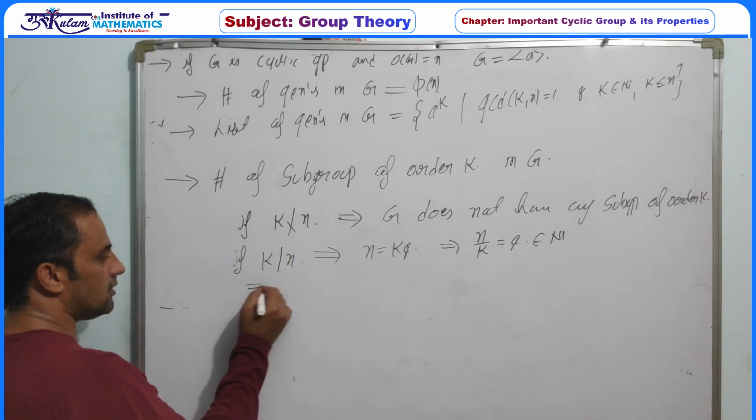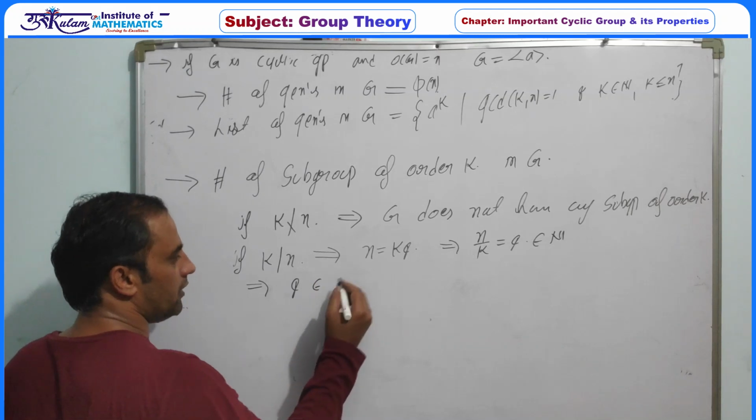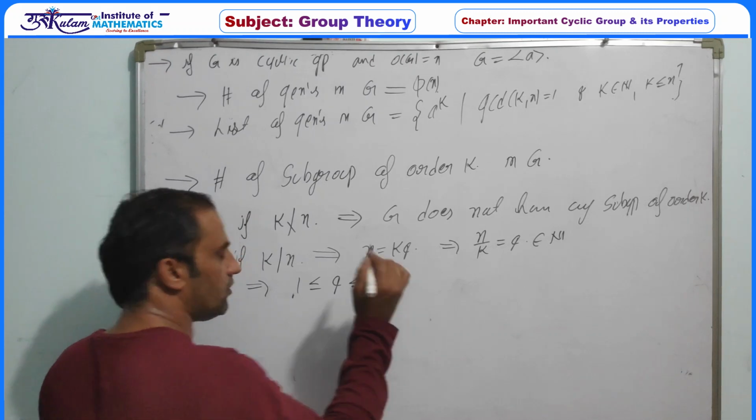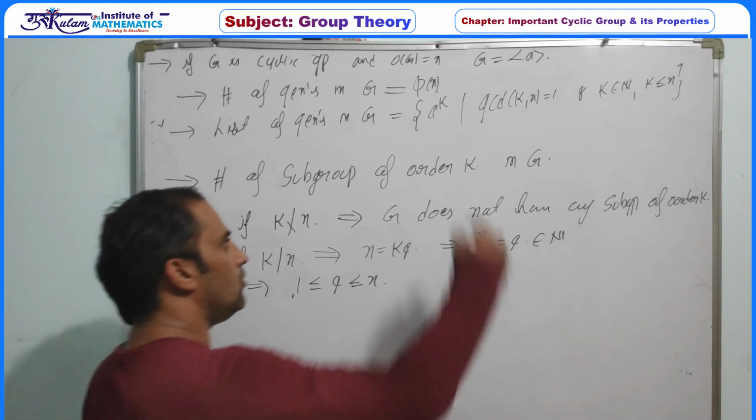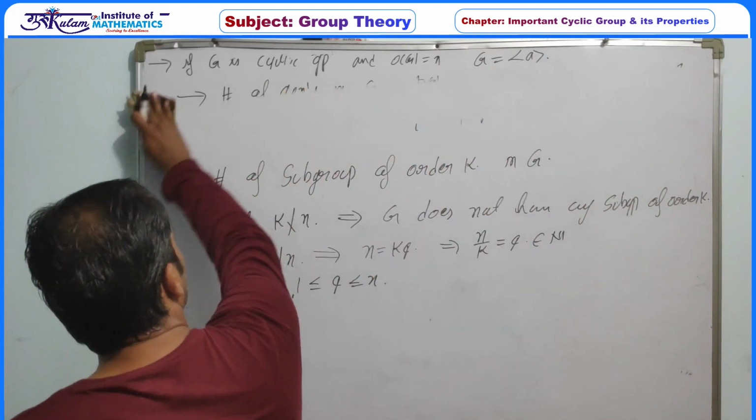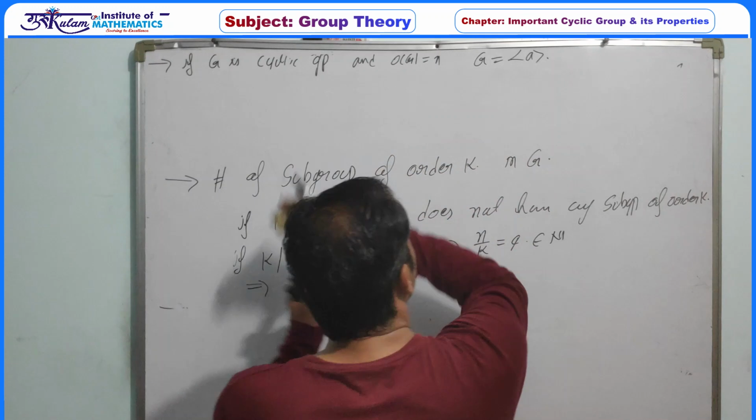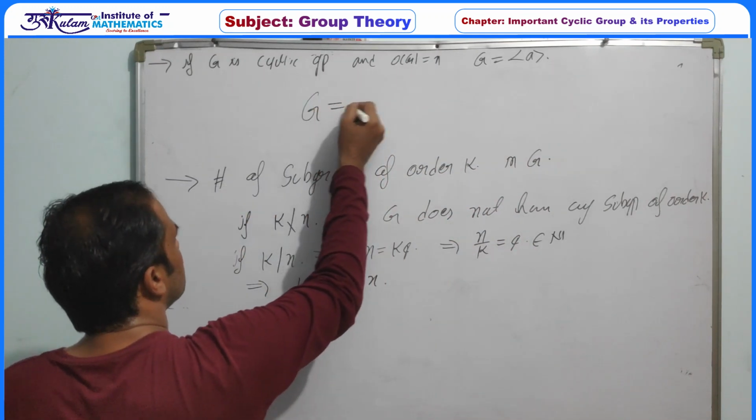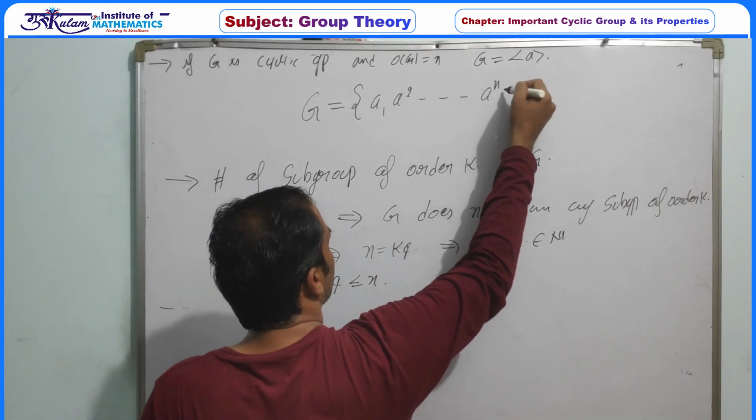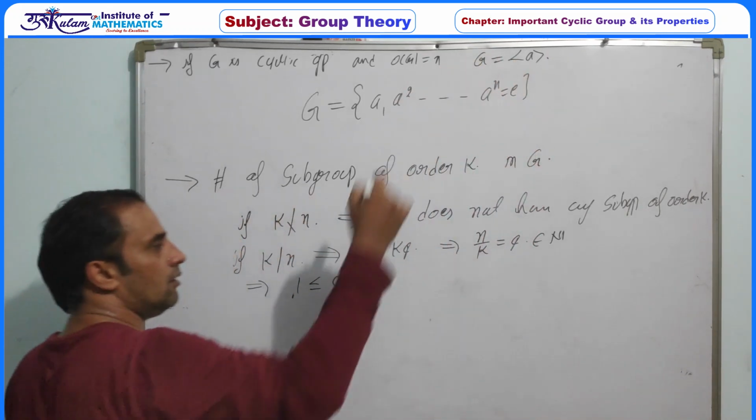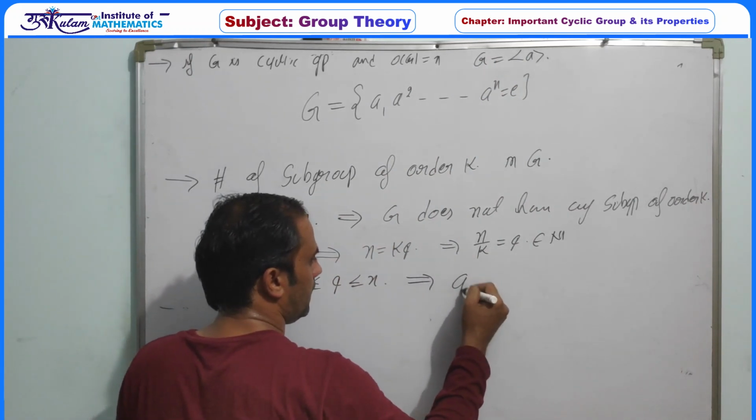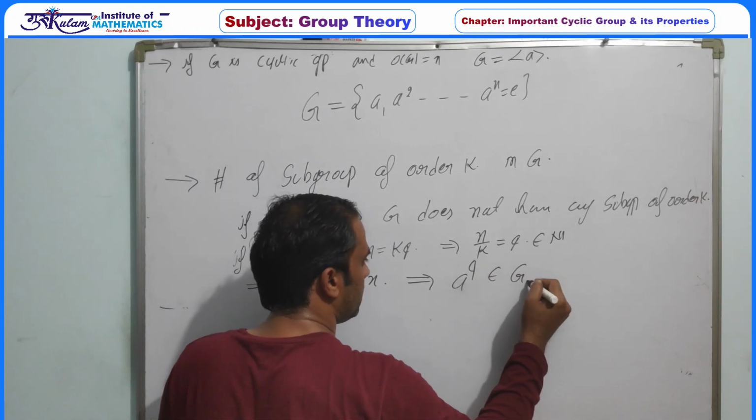So this implies q is always greater than or equal to 1 and less than or equal to n. Now G is generated by a. So your group G is cyclic and generated by a. So definitely G must be of the form a, a square, up to a to the power n equal to identity. And q is lying between 1 and n. So definitely a to the power q must be a member of G.